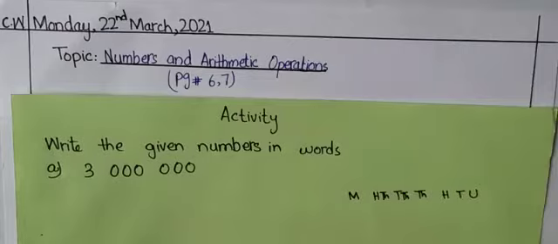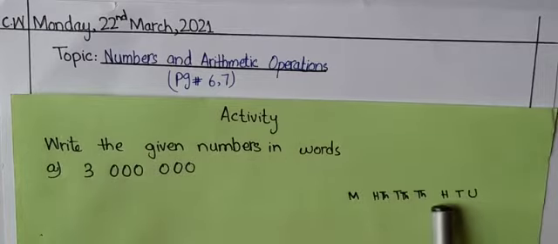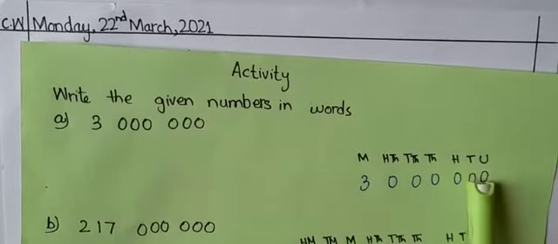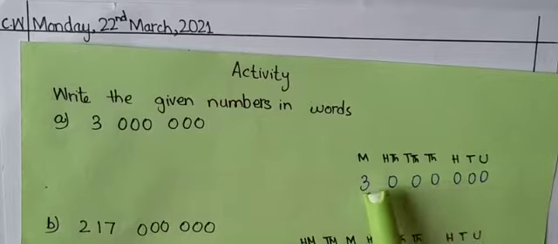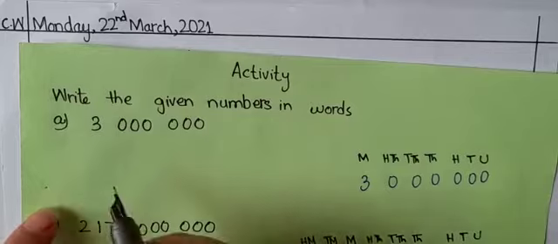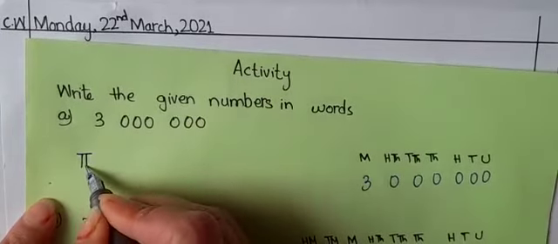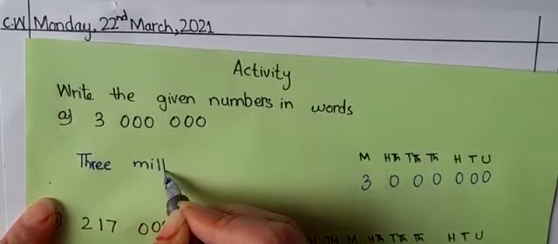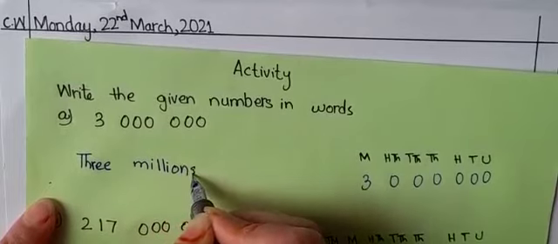Okay. Let's start with an activity. The question is: write the given number in words. This is a 7-digit number, so we have written unit, tens, hundred, thousand, 10,000, 100,000 and million. These are also 7 places. Now you can see, boys, I have written 0, 0, 0, 0, 0, 0 and 3. So it is 3 million. Its name is 3 million. So we will write here: THREE MILLIONS.